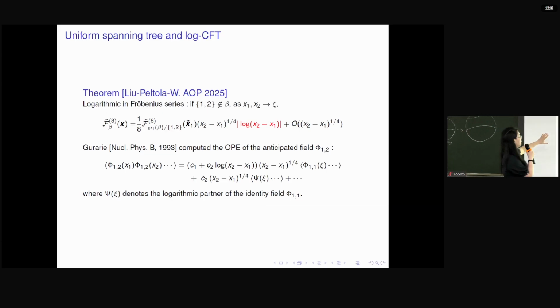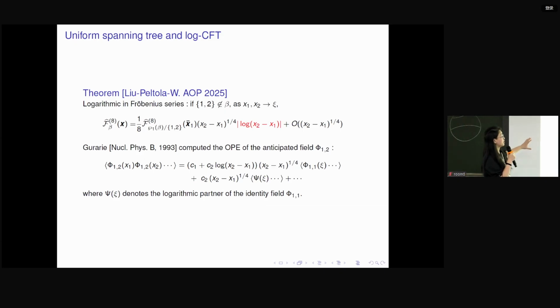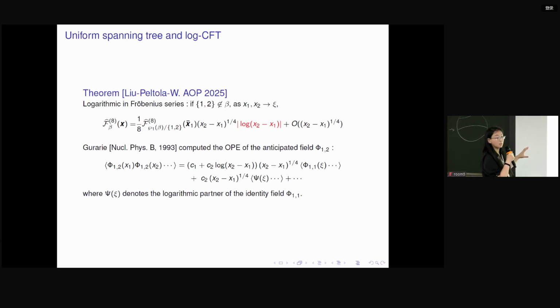So this formula is copied from a paper by Gurarie in 1993. This is the year before SLE techniques were known. So there they already predicted that the uniform spanning tree is related to the logarithmic conformal field theory, and they even predicted the OPE expansion for this anticipated field. So this is what we believe in physics. And now for this uniform spanning tree, we can understand it in a more mathematical way: where do we see this logarithmic correction?